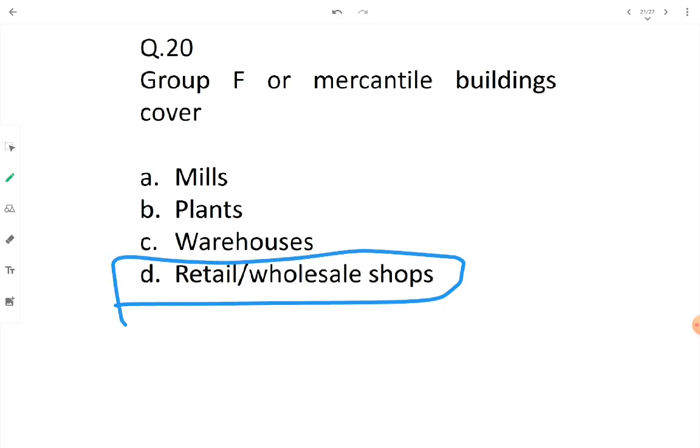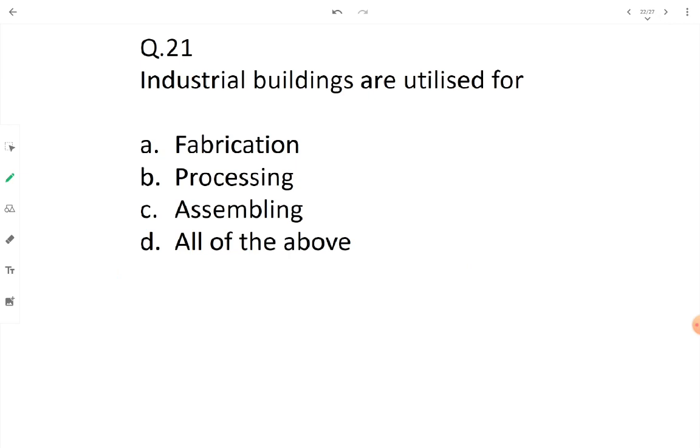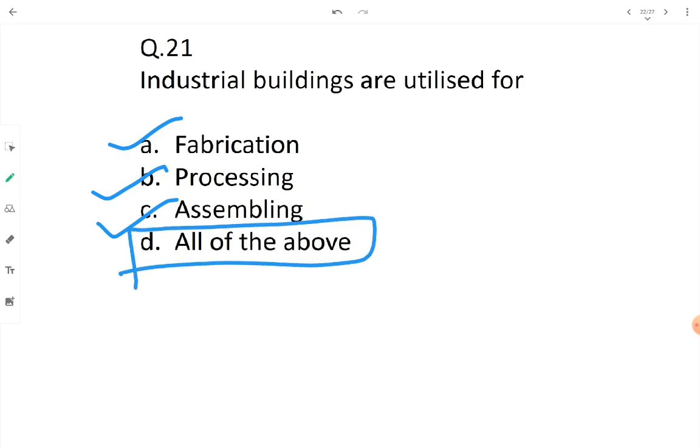Okay, let's move to the next question. Industrial buildings are utilized for. Why are we having industrial buildings? We can fabricate goods there, we can process goods or merchandise there, we can pack, we can assemble, and we can transport the goods from that specific building. Therefore all the options given, that is fabrication of merchandise, processing of merchandise, and assembling the specific merchandise, are done in industrial buildings. Therefore we will go with option D, which is all of the above.